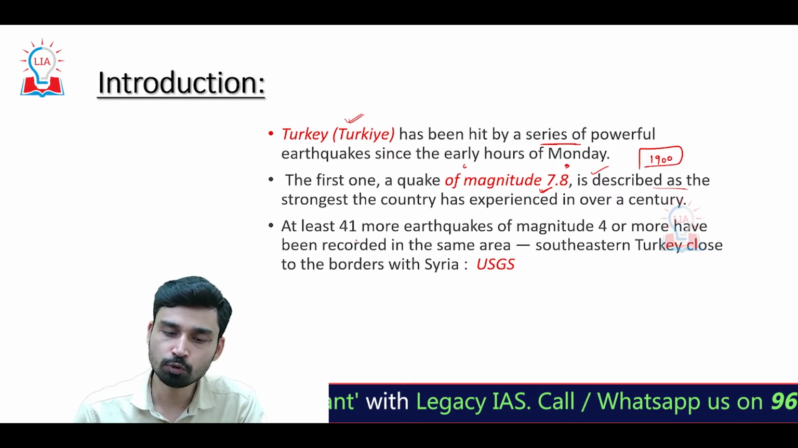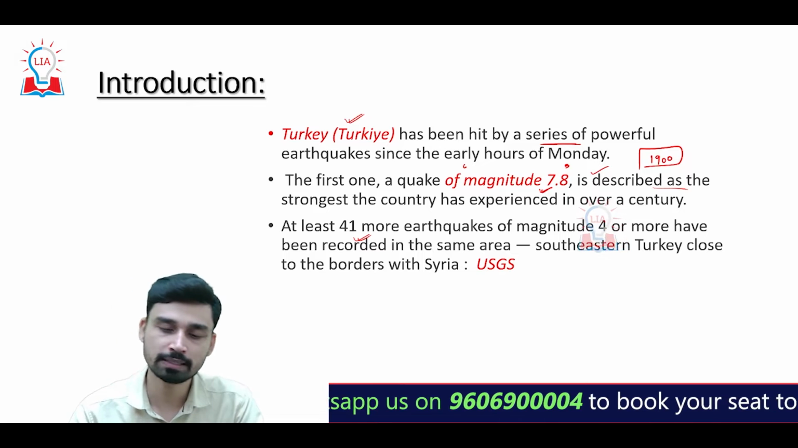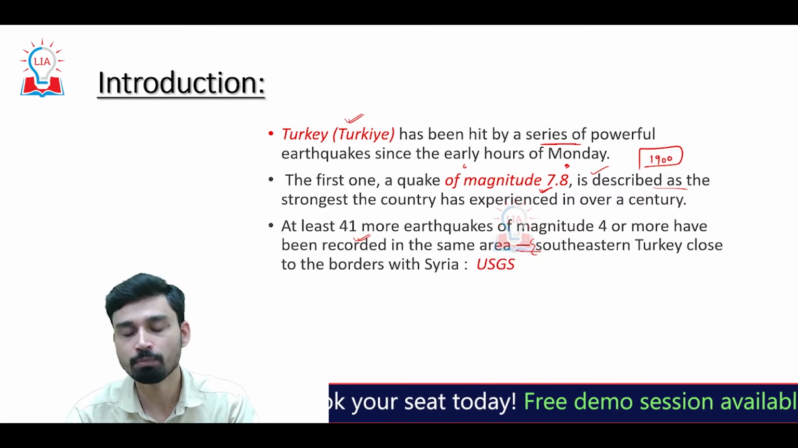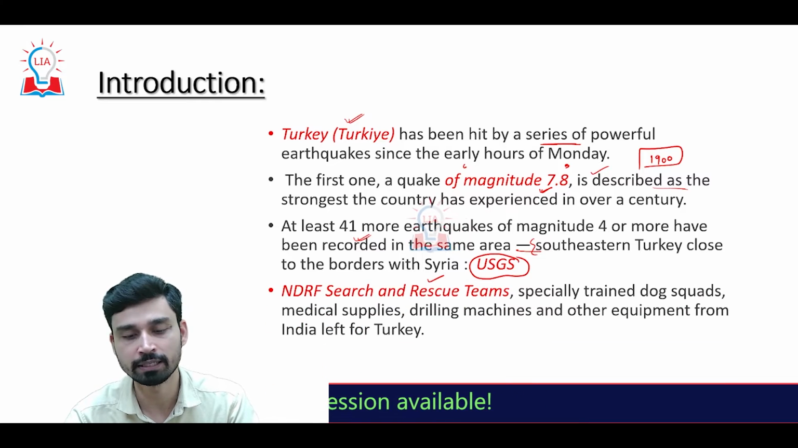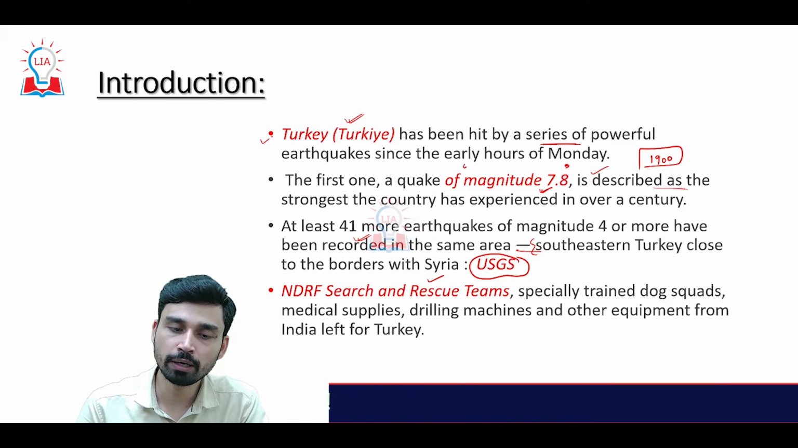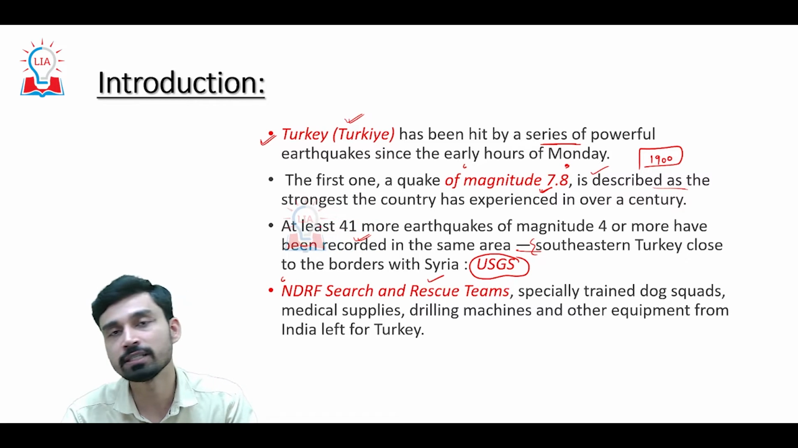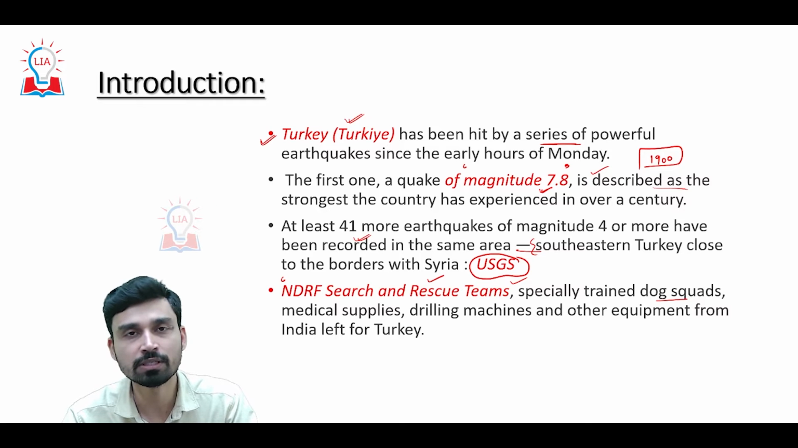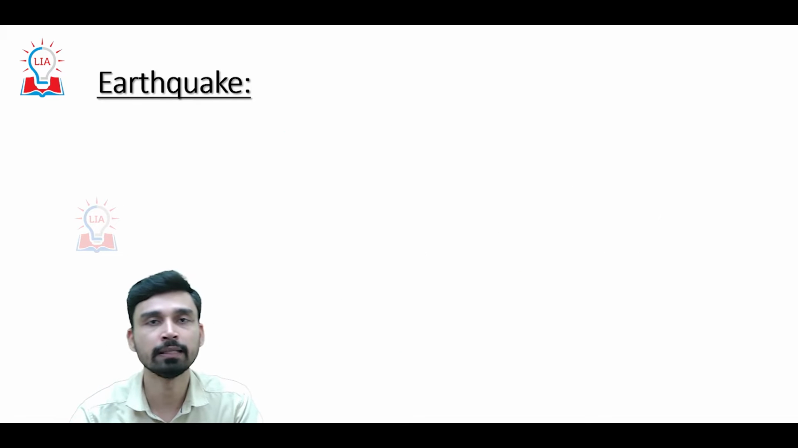After that, almost 41 other earthquakes of magnitude 4 or higher, many of them aftershocks, have been recorded in the same area, the southeastern part of Turkey, which also borders the neighboring region of Syria, as per the statement given by the United States Geological Survey. As Turkey is facing massive destruction and disaster due to this earthquake, the Government of India has dispatched its National Disaster Response Force search and rescue teams, along with trained dog squads, medical supplies, drilling machines, and other equipment helpful for disaster response.